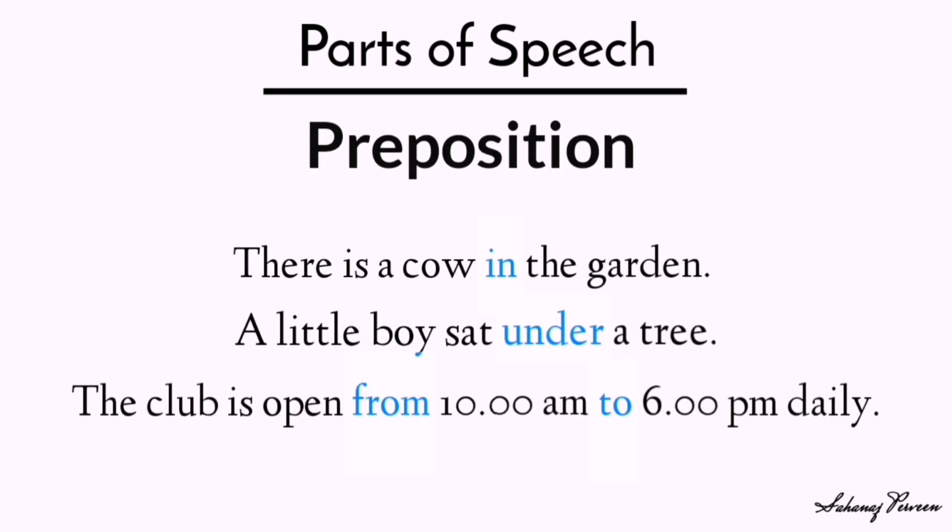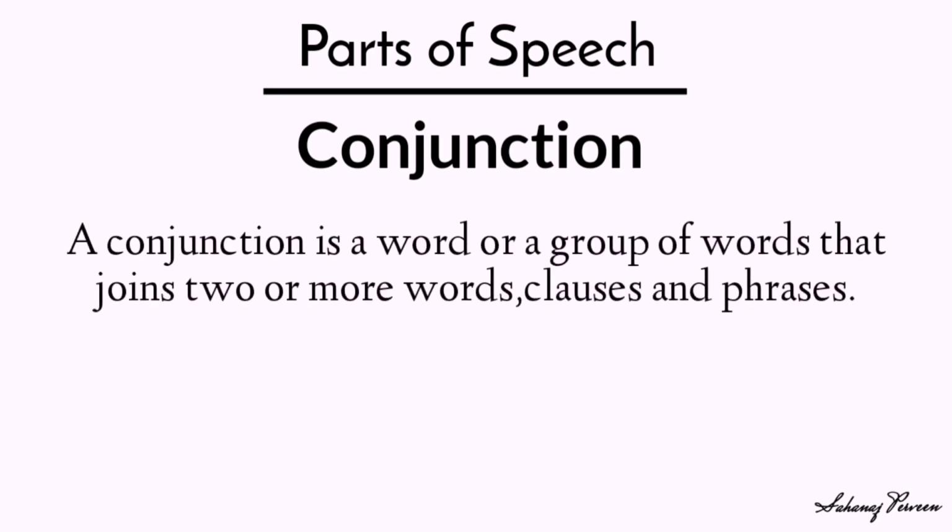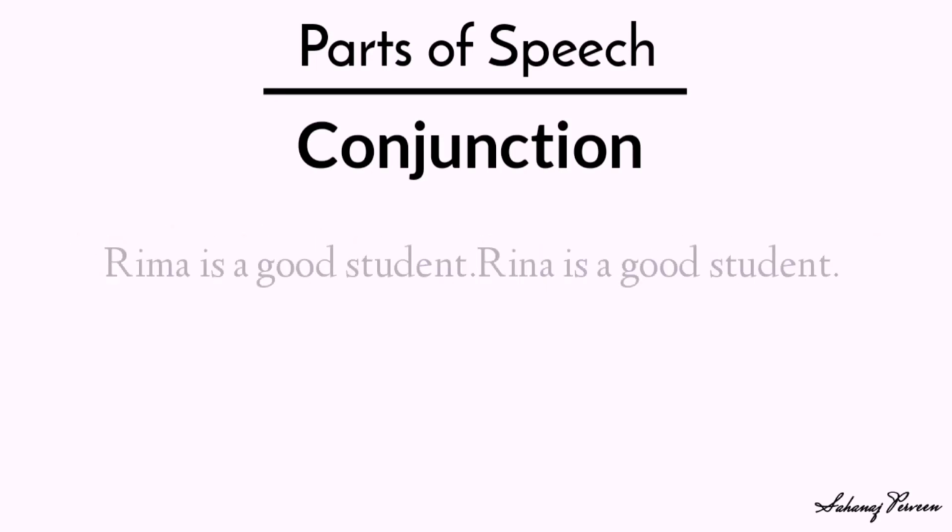Now it is conjunction. A conjunction is a word or a group of words that joins two or more words, clauses and phrases. Now look at the example. Rima is a good student. Rina is a good student.